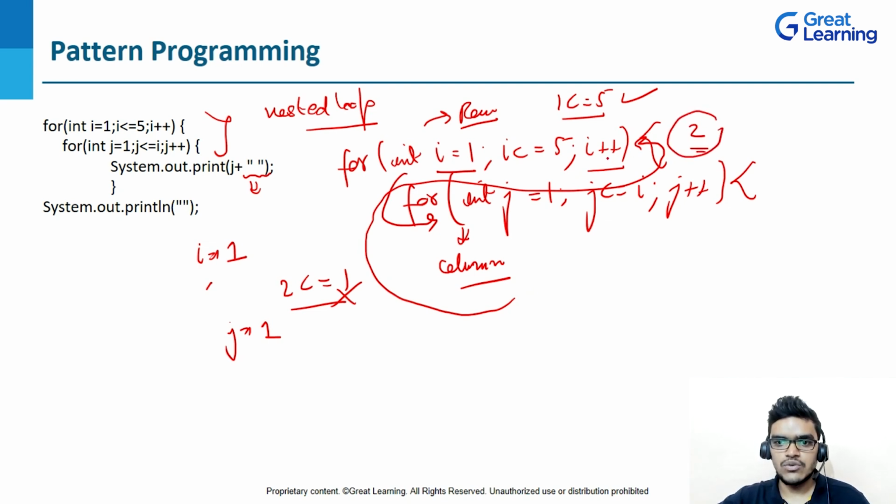Now the I value will be 2. So is 2 less than or equal to 5? Yes, this condition will be satisfied. Once again, I will jump to this j loop, and now here I can see that my I value is 2 and the j value was 1, right?